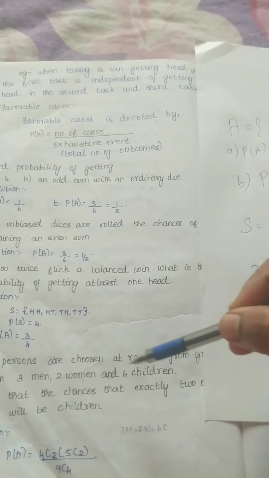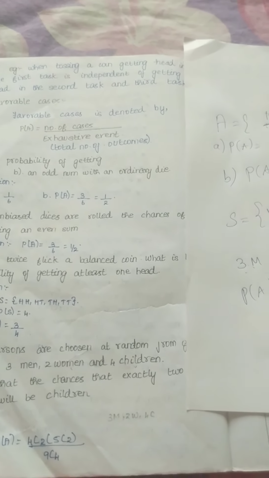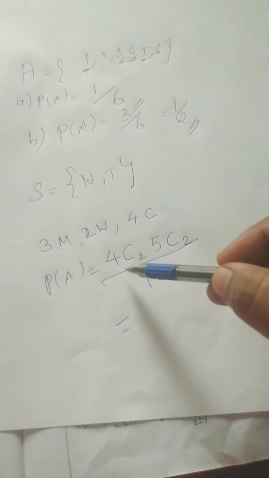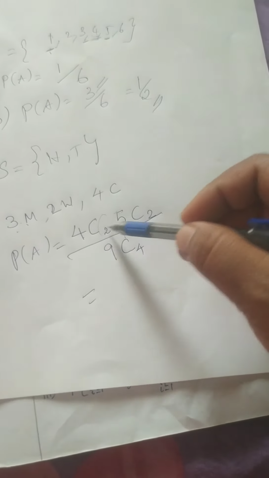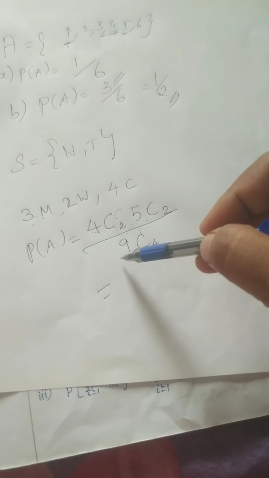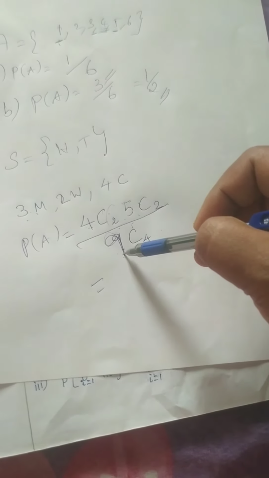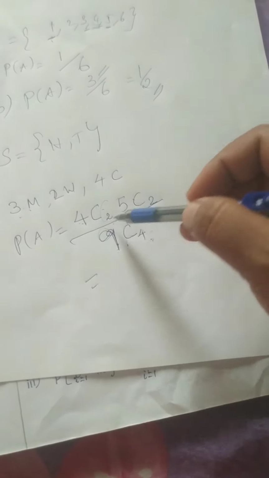5C2 divided by, now you have to sum all these things: 3 plus 2 plus 4, you will get 9. So 9C4, since 4 children are there. Did you understand? Totally 4 children are there. In this, exactly 2 of them are children, so 4C2 into 5C2 by the total number of men, women and children, that is 9C4. Now we have to solve this one.